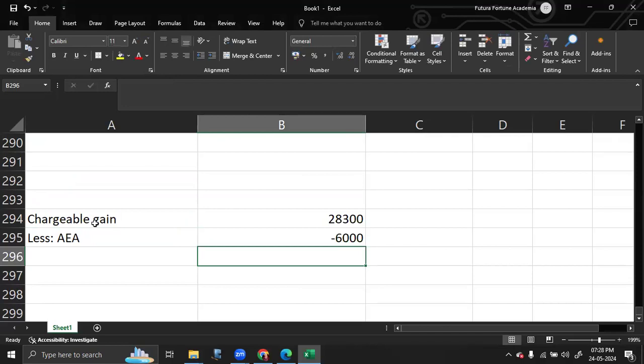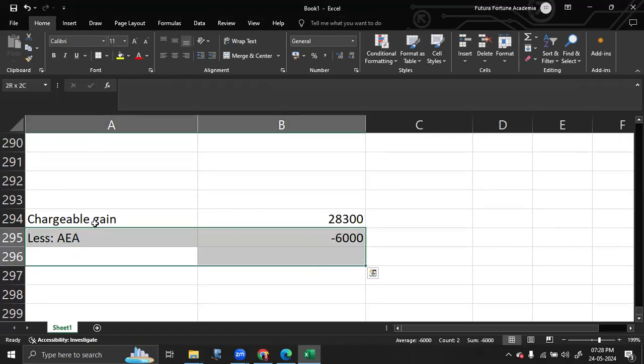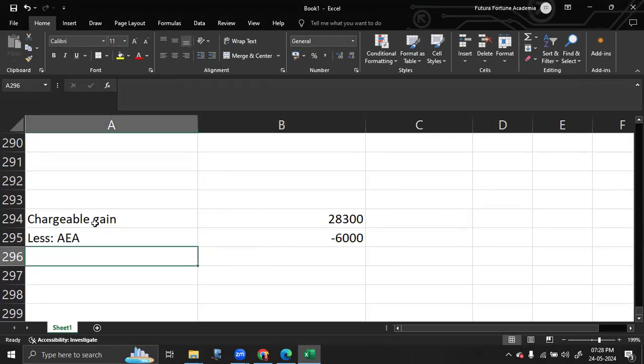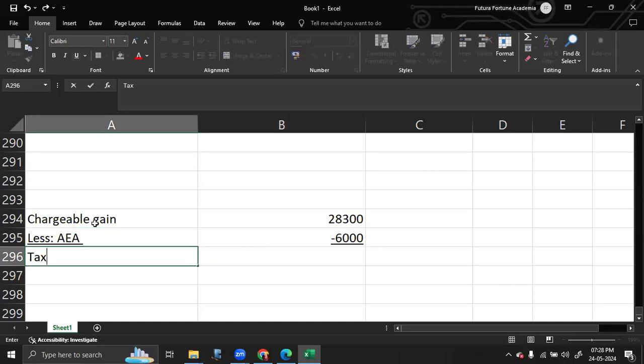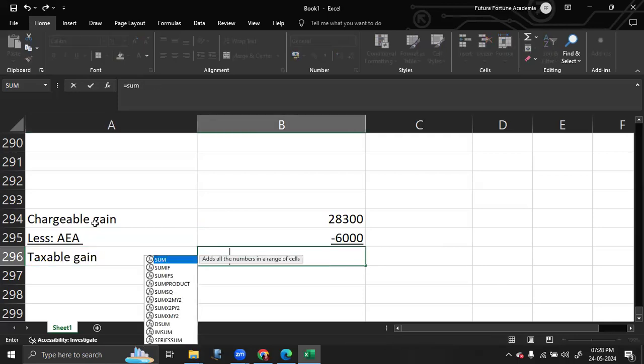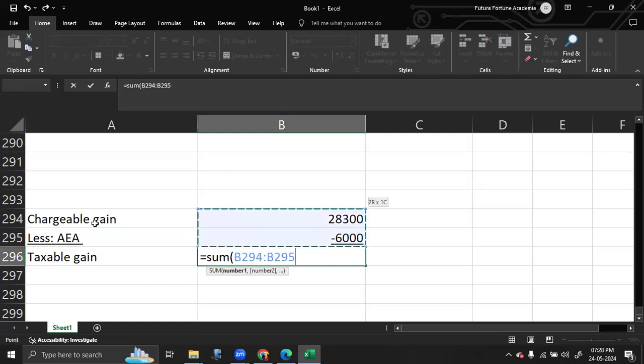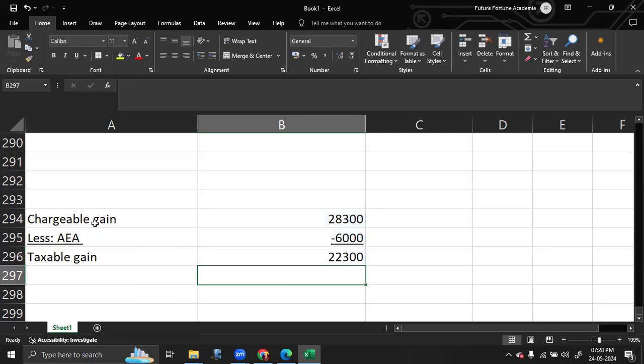Those students who are doing resit, please keep in mind your AEA has changed from 12,300 to 6,000. Also you can deduct capital loss brought forward, but you don't have a capital loss brought forward in this question. So your taxable gain is equal to 22,300. Now we need to calculate the tax on this.